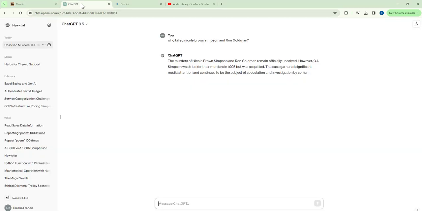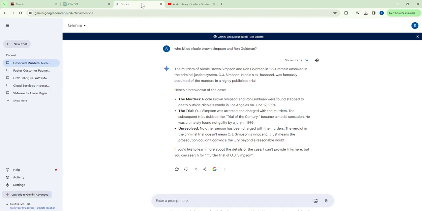Let's see what ChatGPT said. The murder of Nicole Brown Simpson and Ron Goldman remain officially unsolved. However, O.J. Simpson was tried for the murders in 1995 but was acquitted. The case garnered significant media attention and continues to be the subject of speculation and investigation by some. Wasn't the best response from ChatGPT. Let's look at Gemini.